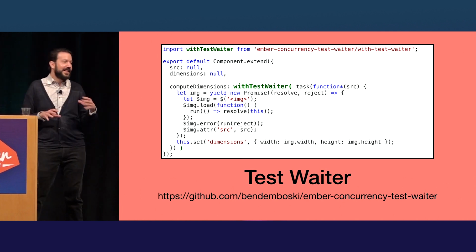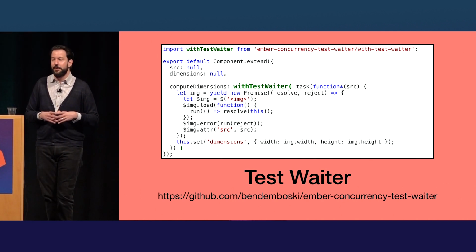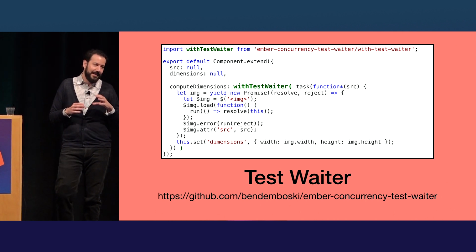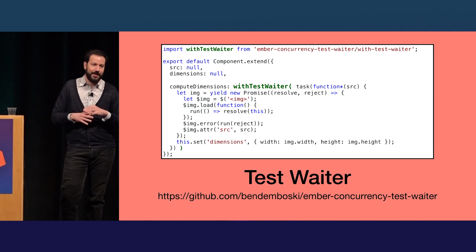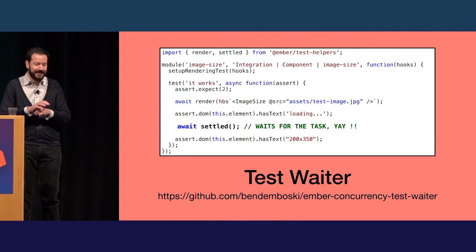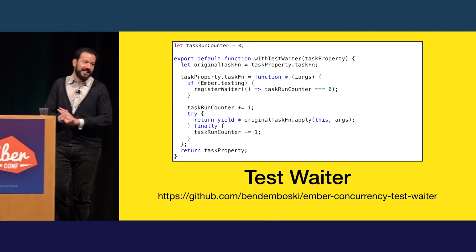Basically, without getting into the details yet, this add-on exports a helper called with_test_waiter. It's a wrapper for your Ember concurrency tasks, and it allows Ember concurrency to notify Ember's test runner that there's something in flight. And this would actually work. So this change is enough to make it pass. So await settled will know what to do. And here's the implementation. So this is how it works.